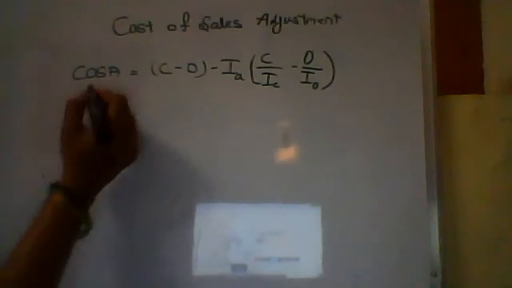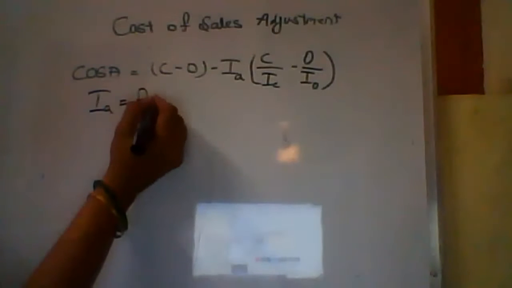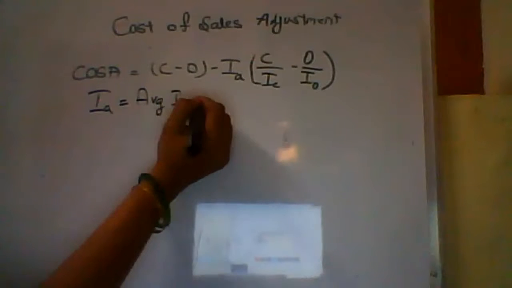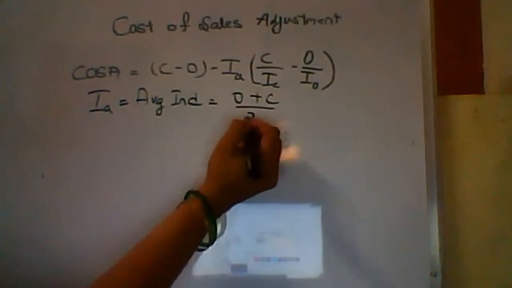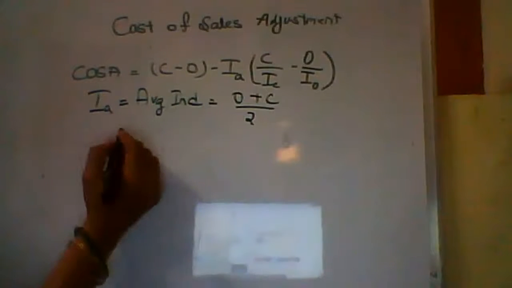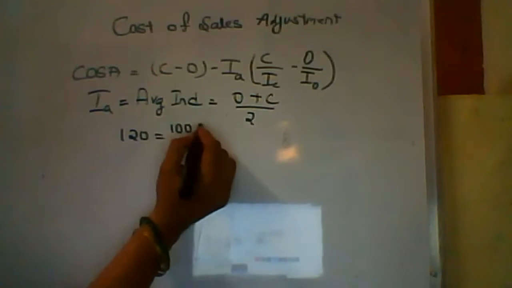What does the formula say for average index? Average index is equal to opening plus closing by 2, right? Now here average index is 120, opening is 100.